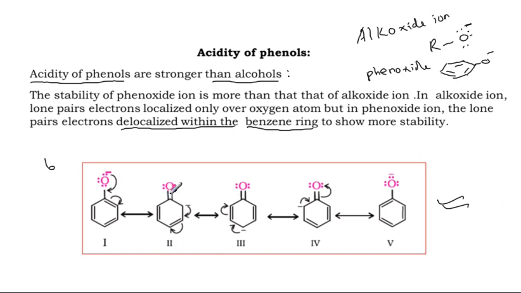Including the 2 plus 2, it obeys the octet rule. The 6 electrons belong to oxygen, and the 2 electrons belong to the carbon of the benzene ring. After the chemical bonding, the benzene ring carbon as well as oxygen obey the octet rule.